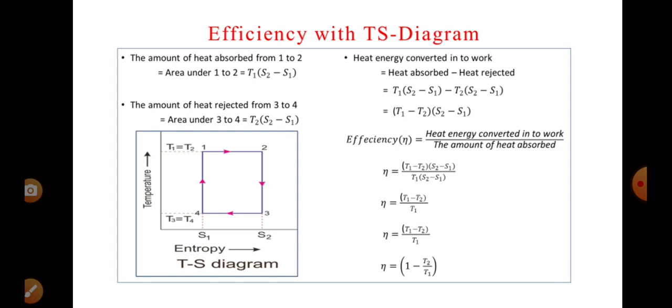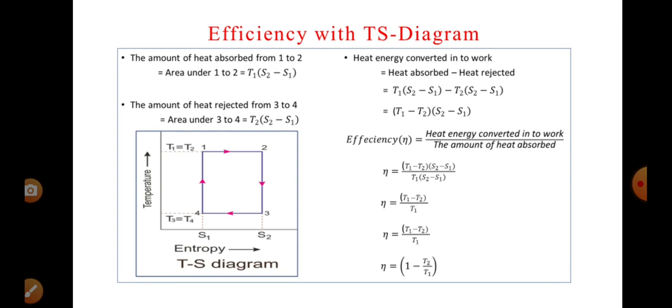Length into breadth is the area. That is how you can understand this. Similarly, the amount of heat rejected from step 3 to 4 is the area under the 3 to 4 curve, that is equal to T2 into S2 minus S1.